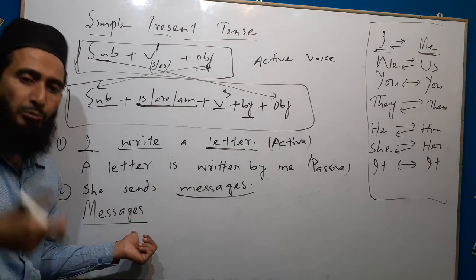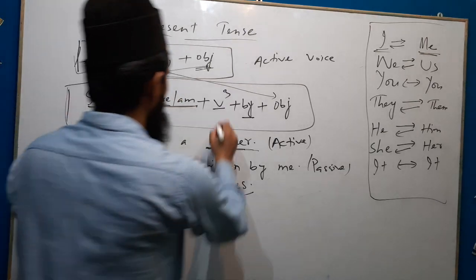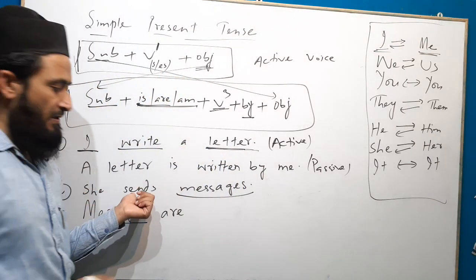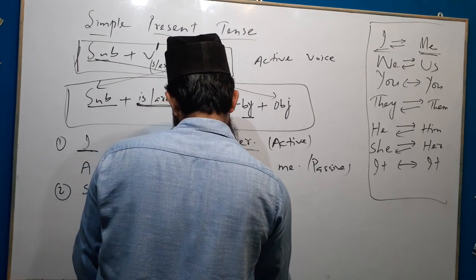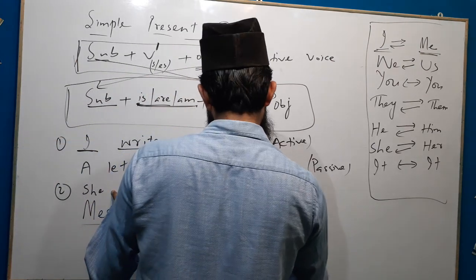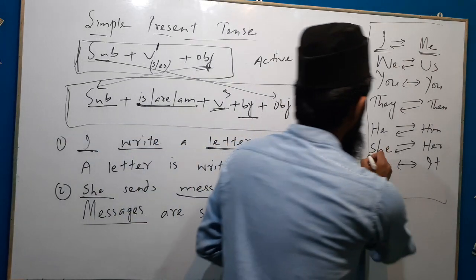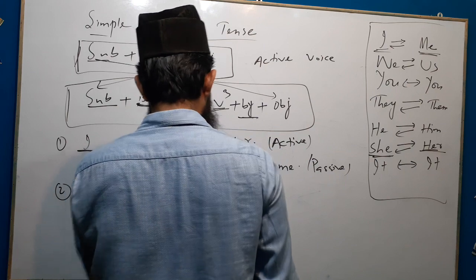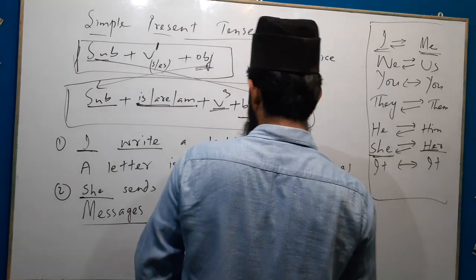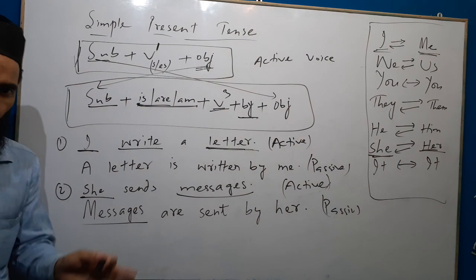The word messages is plural. Then we will take are. Messages are. Third form of the verb: send, sent. Past participle form of send is sent. Messages are sent. Then by. Subject is she, and she is changed to her. Messages are sent by her. This is the passive form, and the first one is active. I think now it is more clear to you.